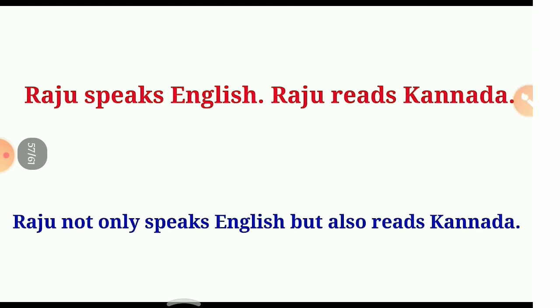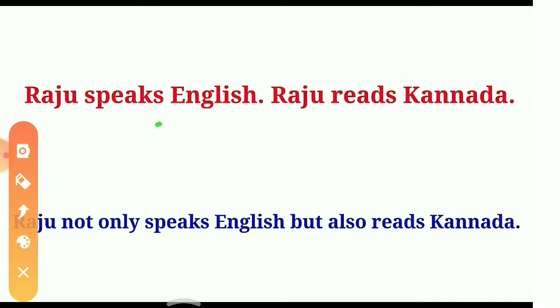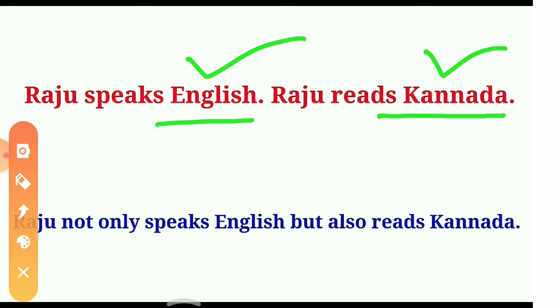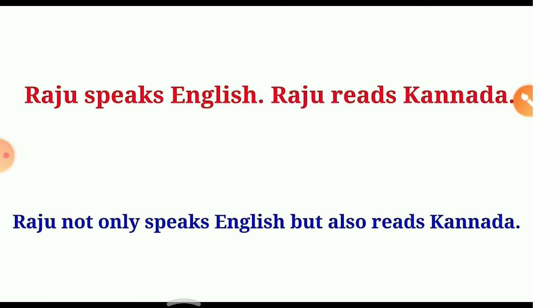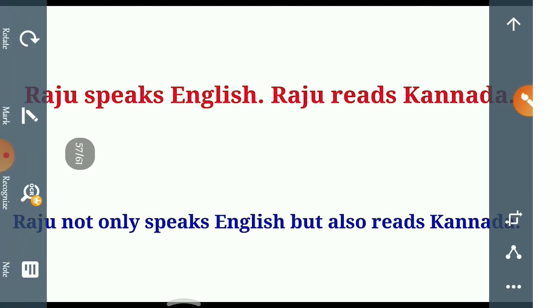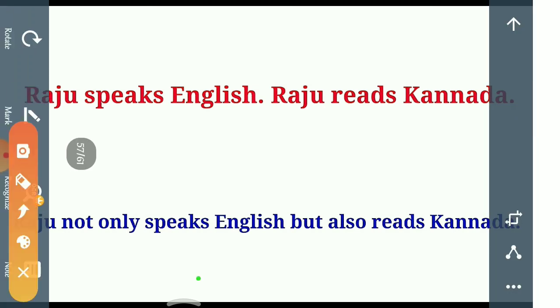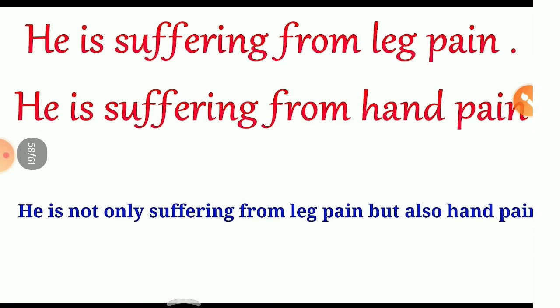Let's take the next example. Raju speaks English, Raju reads Kannada. Here English and Kannada, two different things are there. Now here Raju is there, here also Raju, so we will remove one Raju. So now, Raju not only speaks English but also reads Kannada. This is the answer.